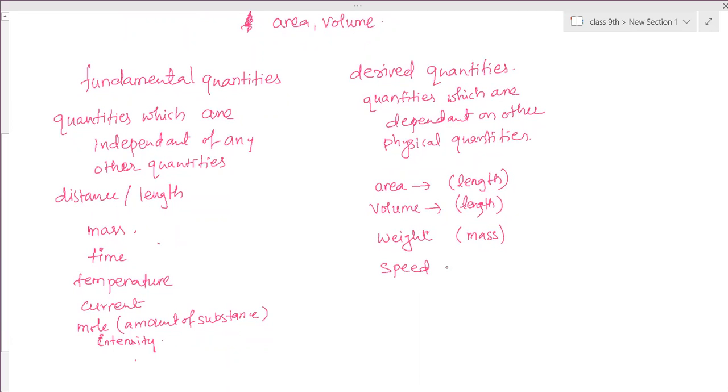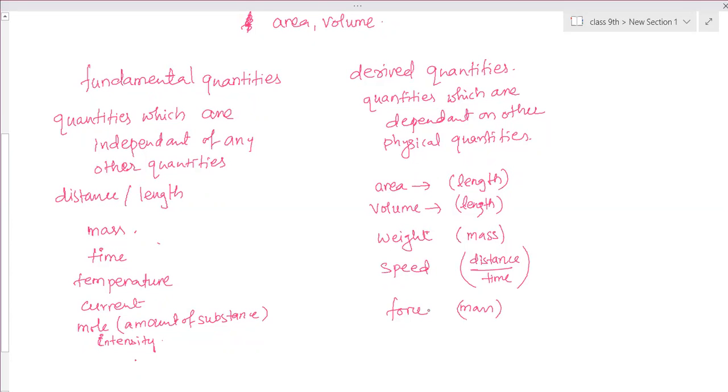Speed depends on distance. Speed is equal to distance by time. So that means it is dependent on length and time, both of them. So therefore speed is also a derived quantity. Force is dependent on mass and acceleration. Acceleration you have not learned yet. Therefore force is dependent on mass, so force is also a derived quantity.